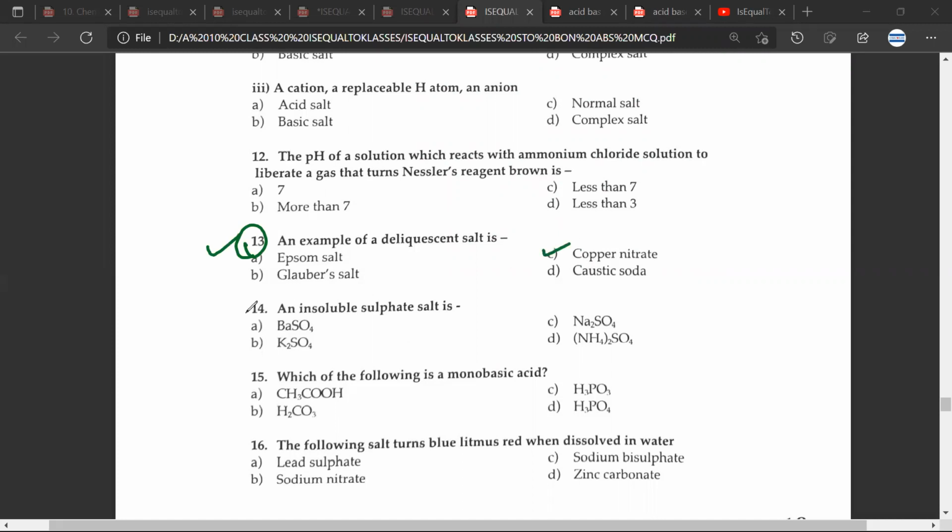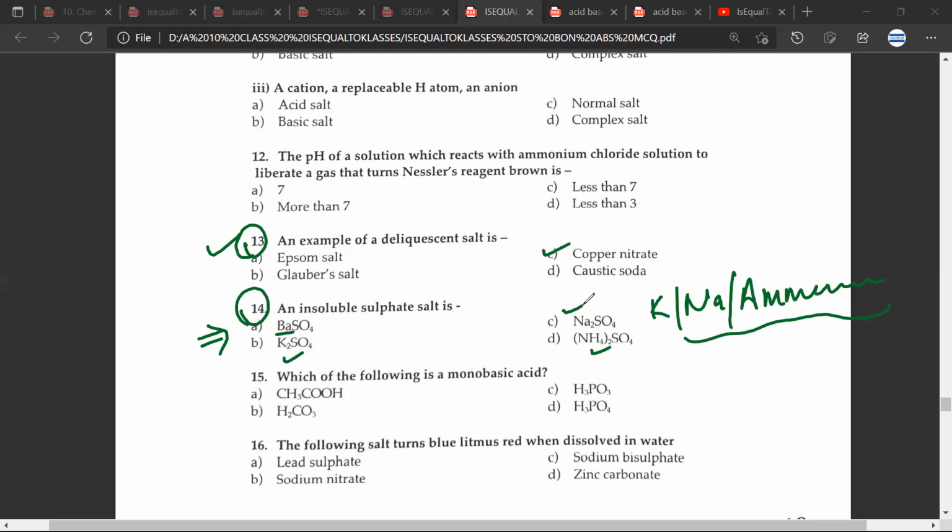Question 13 would be C, copper nitrate. Okay. Question number 14, and that would be A, barium sulfate. You want to add something to this question? See, potassium, sodium, ammonium salts are always soluble. This is not part of your syllabus this year, but these salts are always soluble.